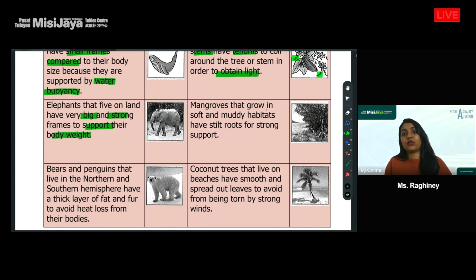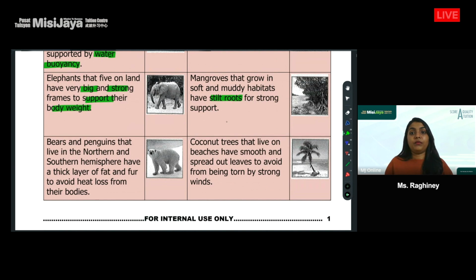Mangroves. Mangroves grow in soft and muddy habitats and have stilt roots. Stilt roots are roots for plants that live in waterlogged areas. Meaning to say that it's a plant growing but in a kind of a watery kind of area, right? So the stilt roots is a thing that keeps the plant upright. It's slightly different from our regular plant roots.